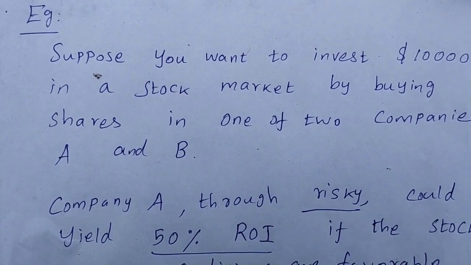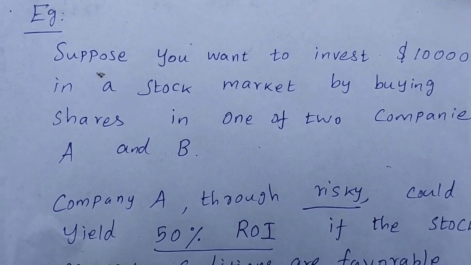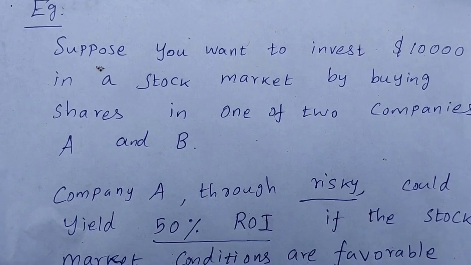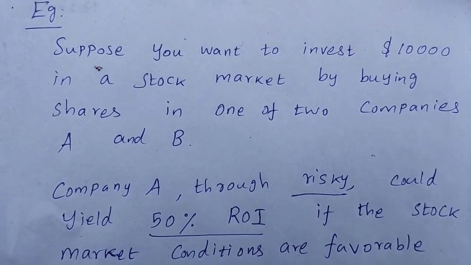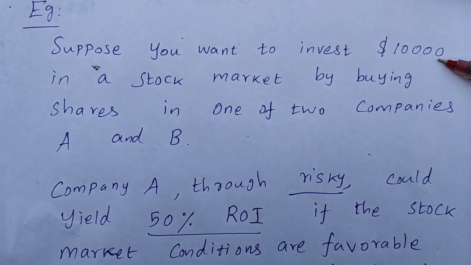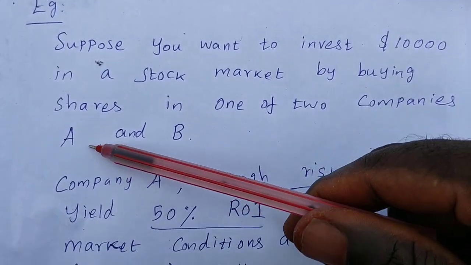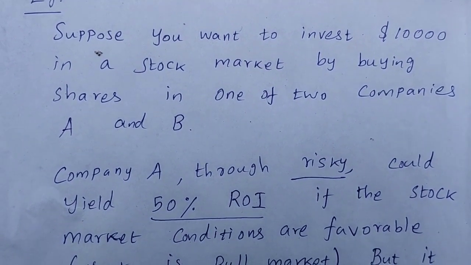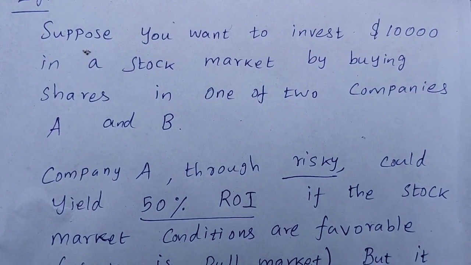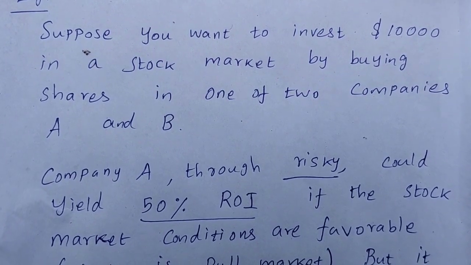So we are going to look at an example of stock market investment, which falls under the category of decision making under risk. Suppose you have to invest 10,000 US dollars in any one of the companies, namely company A or company B. So you have two options, that is, there are two alternatives, company A and company B, and there will be some states of nature we are going to look at now.